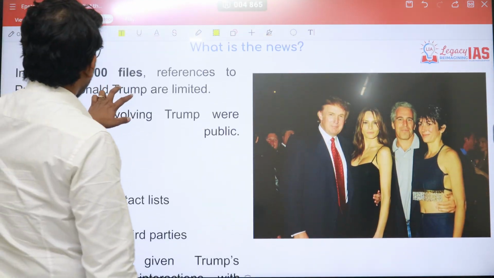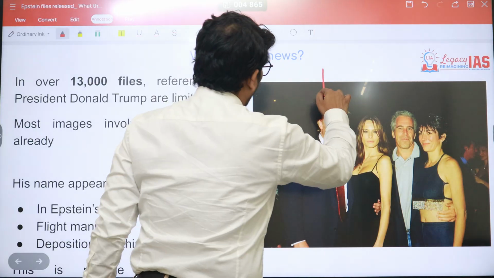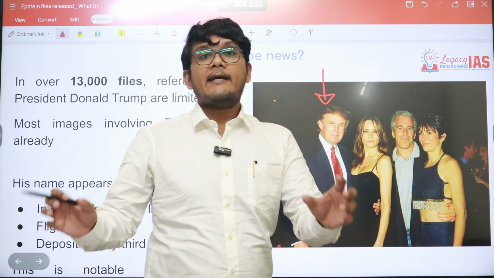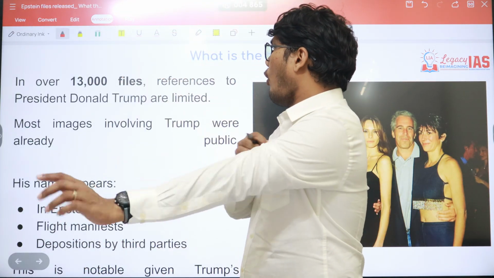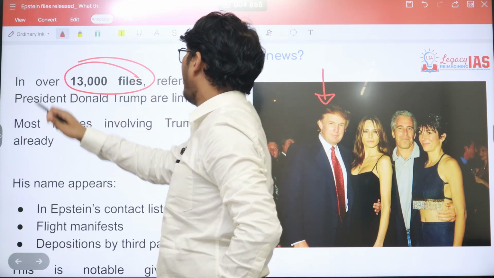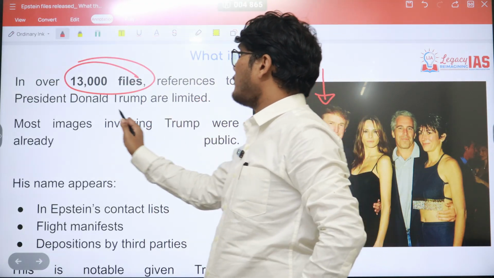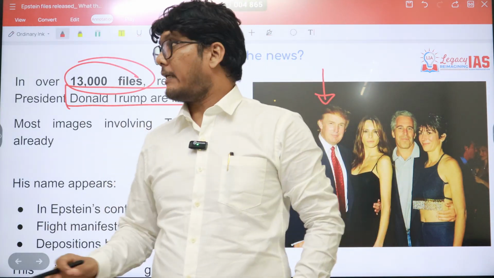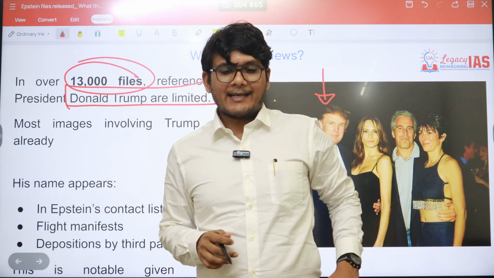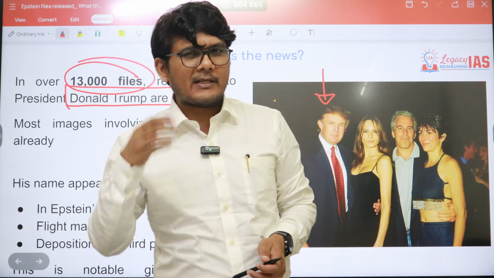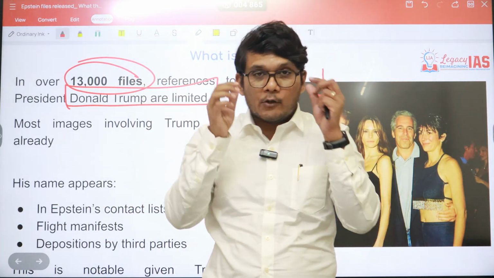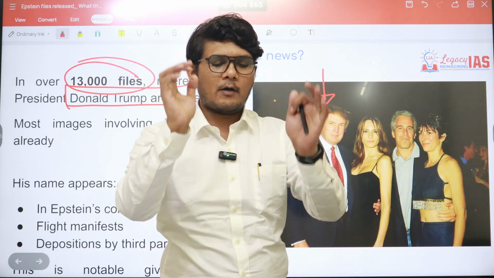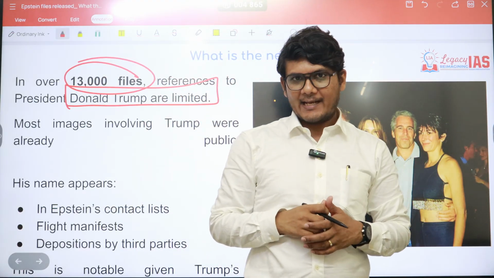His photographs are very prominent in this Epstein file. If you look at the references to Donald Trump, on the other hand, it is quite curtailed. So over 13,000 files that have been released, references to Donald Trump are somehow quite limited. Now, does that mean that there might be certain dilution of these files? That is what people are putting allegations as.